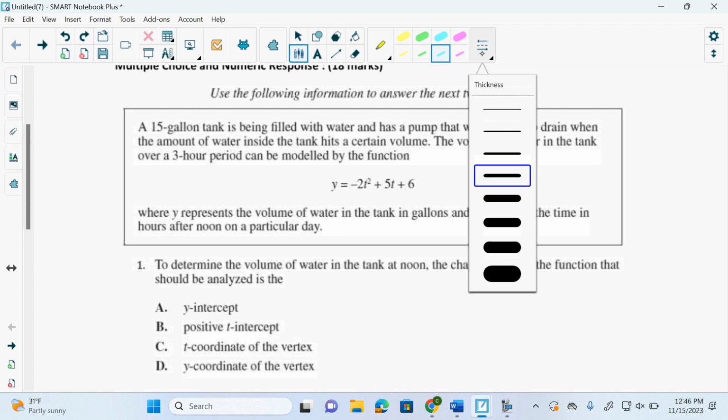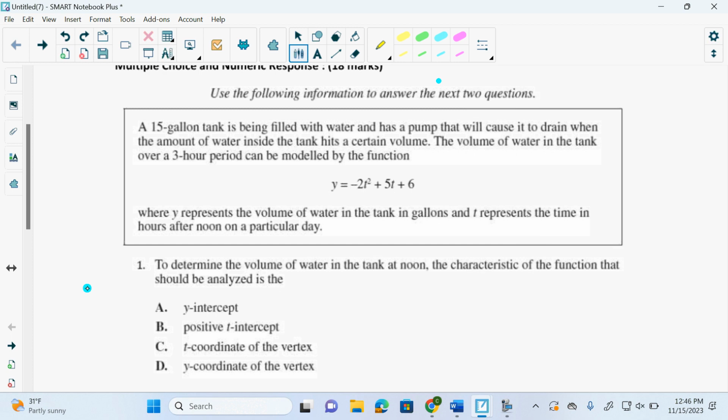So here it says, a 15-gallon tank is being filled with water. So we have a 15-gallon tank that can be full. It's being filled with water and has a pump that will cause it to drain when the amount of water inside the tank is at a certain volume. The volume of the tank over a 3-hour period, so this is for 3 hours. After 3 hours, we don't know if it follows this actual formula anymore. Could be empty for all we know. This is the function. Is this quadratic, cubic, linear? Quadratic.